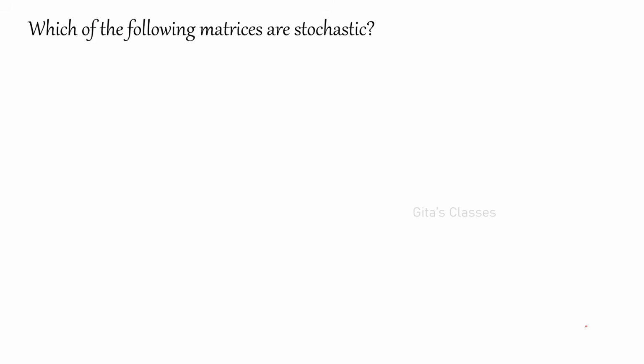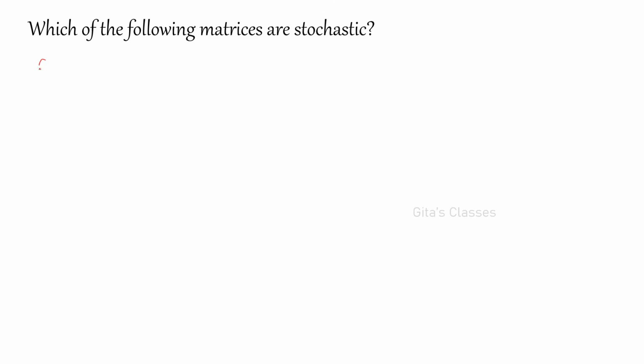Which of the following matrices are stochastic? So for stochastic, what are the conditions? The row sum should be equal to 1. It should be a square matrix, and row sum should be equal to 1. And you are not supposed to have negative values. Only non-negative values are allowed. Okay, I'll give you some examples.